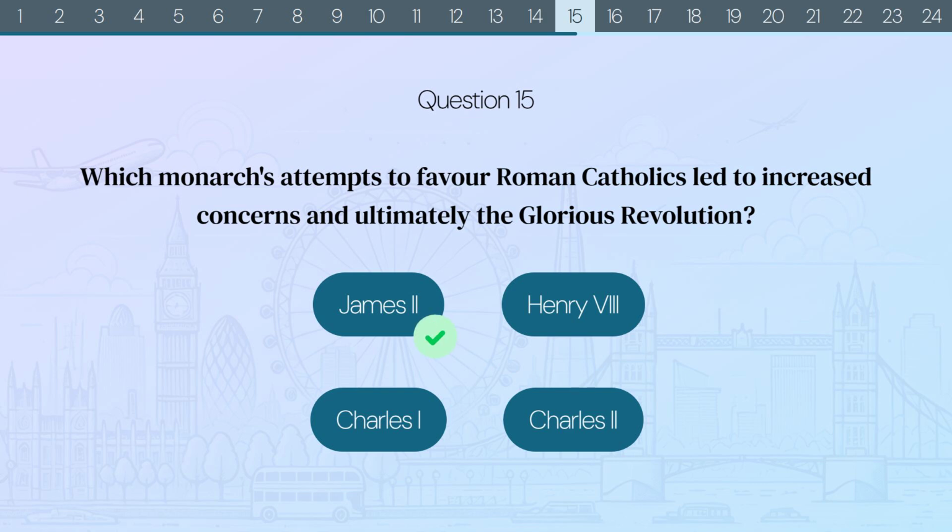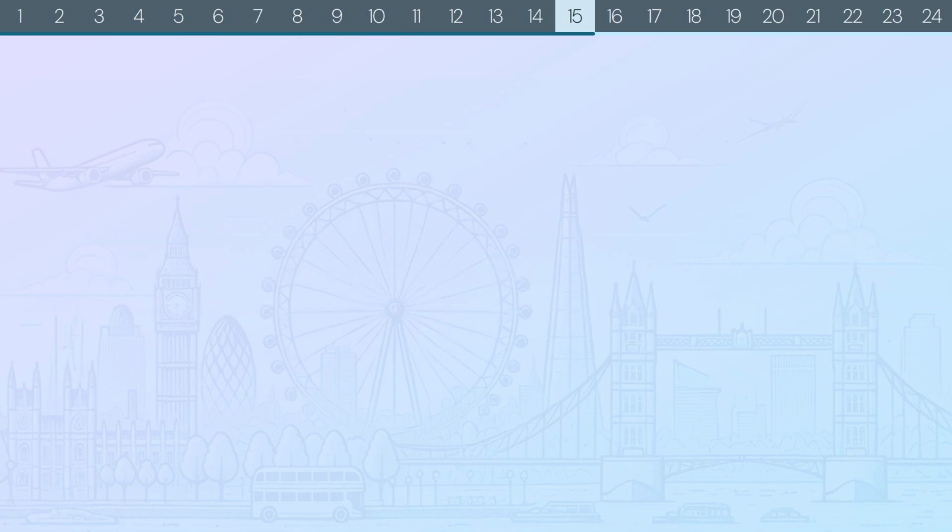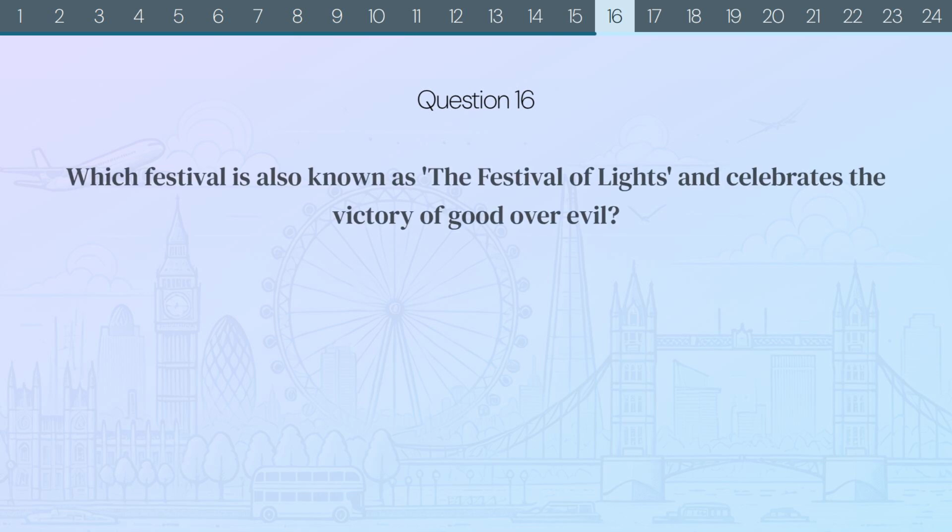The correct answer is James II. Did you know? James II's favoritism towards Roman Catholics, including appointing them as army officers, caused widespread concern. The Glorious Revolution was triggered when important Protestants in England asked William of Orange to invade and take over the throne.